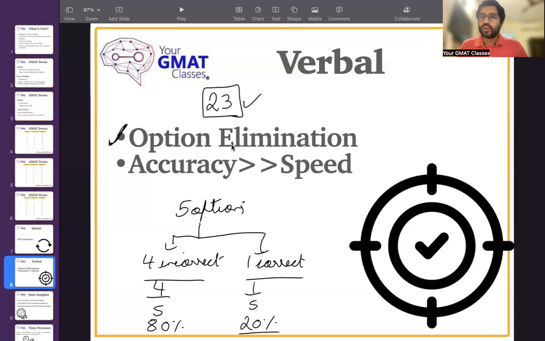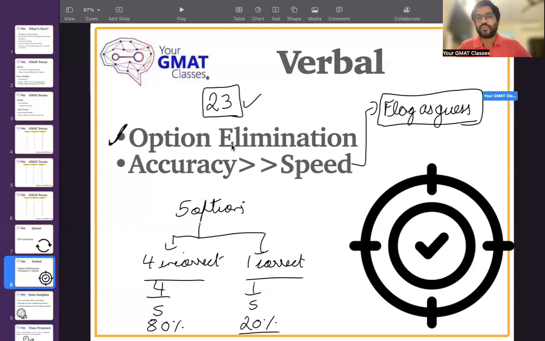Another thing that is very important in verbal is, most of the preparatory tools give you the option to flag an answer as guess. So if you are guessing the answer of a question and you're not certain about it, you should always flag it as guess. It's very important that you do that so that you are clear on whether you have solved the question without guessing or without rushing, and whether it was correct or not.